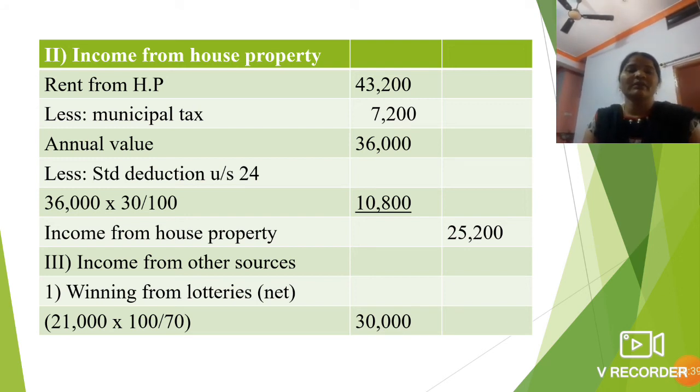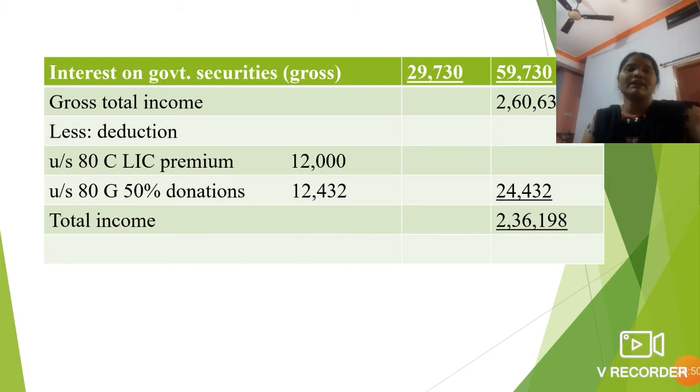So winning from the lottery, 21,000 into 100 divided by 70, you should gross up this amount. The amount is 30,000. Let us come to the interest on government security, that is also a gross amount, 29,730. You should add here, so 59,730 is the amount.